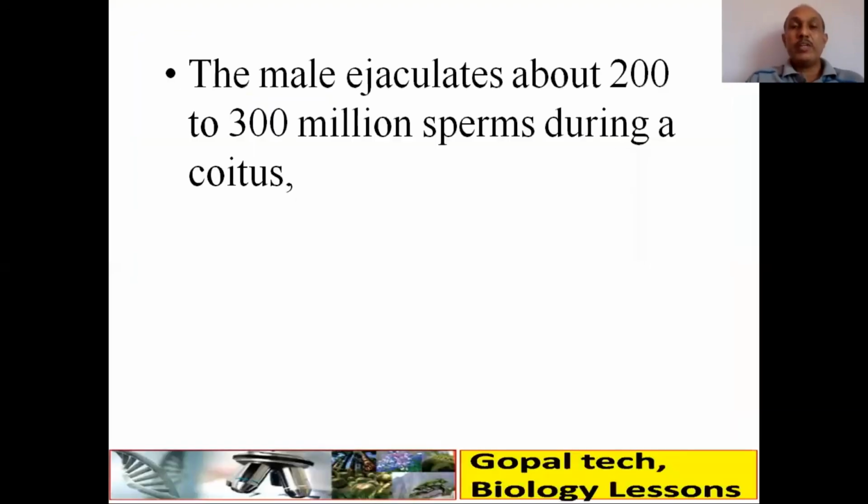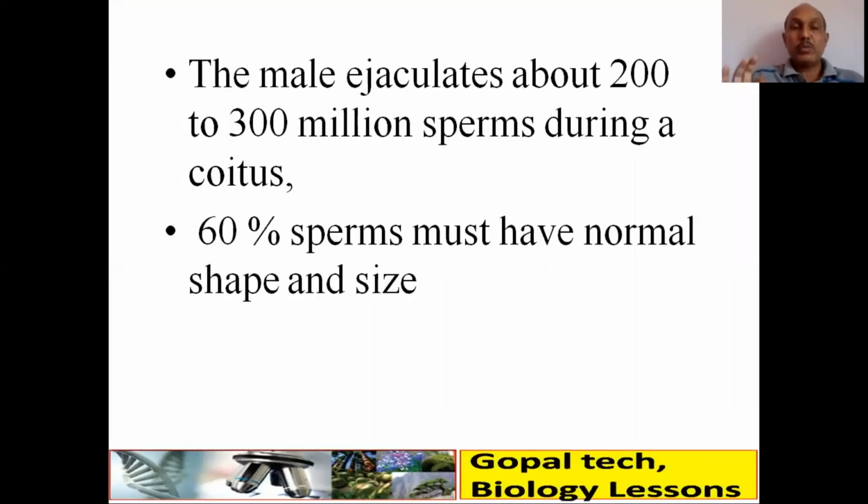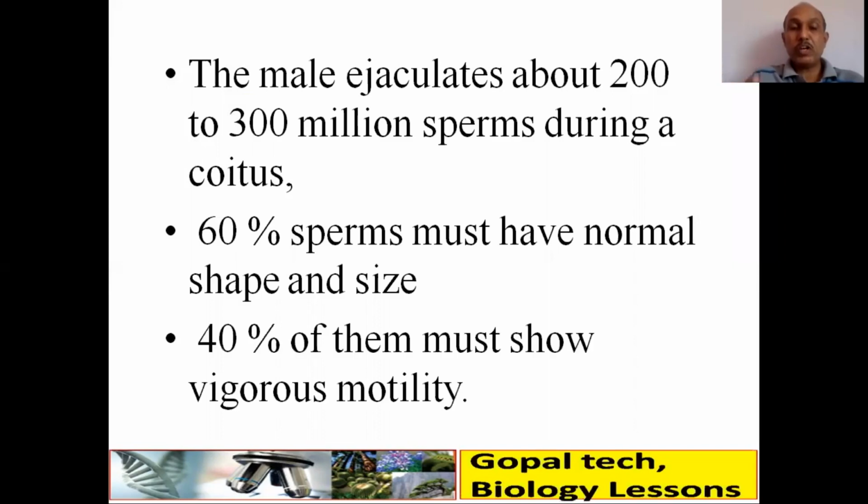The male ejaculates about 200 to 300 million sperm during one coitus. 60% of the sperm must be normal in shape and size. Then fertilization or conception takes place. 40% of them must show vigorous motility. Otherwise, you are going to study in the fourth chapter problems of fertility, that is infertility.